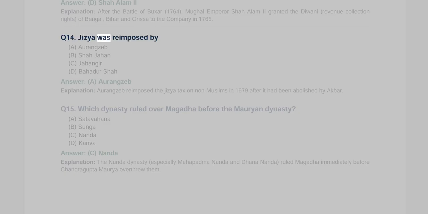Q14. Jizya was reimposed by A. Aurangzeb, B. Shah Jahan, C. Jahangir, D. Bahadur Shah. Answer A. Aurangzeb. Explanation. Aurangzeb reimposed the jizya tax on non-Muslims in 1679 after it had been abolished by Akbar.